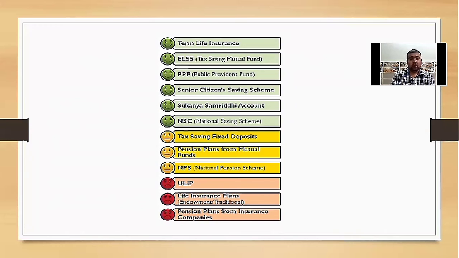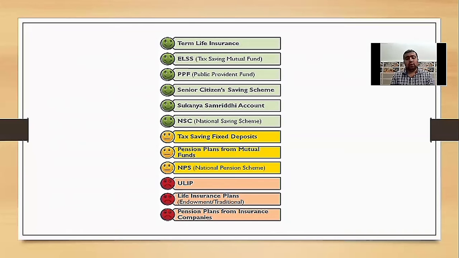After that, endowment plan. Unlike a term plan, an endowment plan provides a sum along with profit to the policyholder in the event of death and survival of the policyholder, and also once the contract has expired. However, the premium paid by the policyholder is also higher.